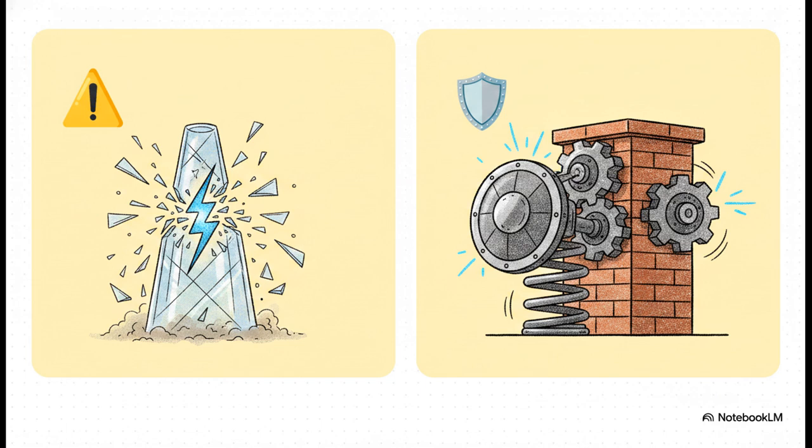A tiny API hiccup takes down your whole system and ruins the user experience. The strong approach, though, is defining proactive retries and fallback behaviors for specific error types. For example, if you hit a rate limit error, your code shouldn't just crash. It should automatically retry, say, 3 times with an increasing delay between each attempt. If you get an invalid format error, your code should catch it, maybe show a generic, polite error message to the user, and just keep the main system running smoothly.